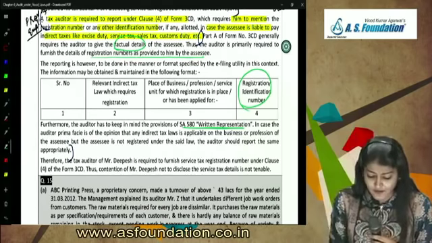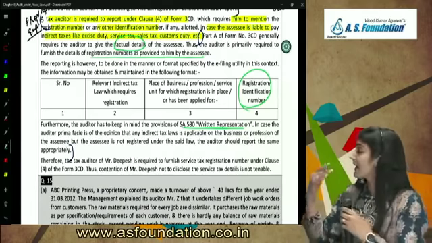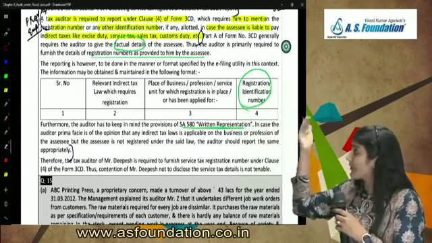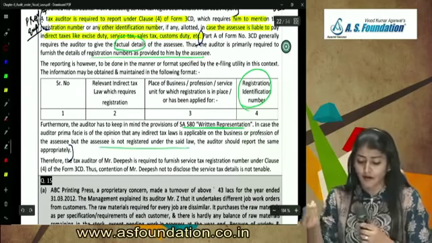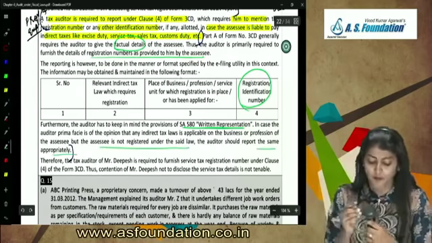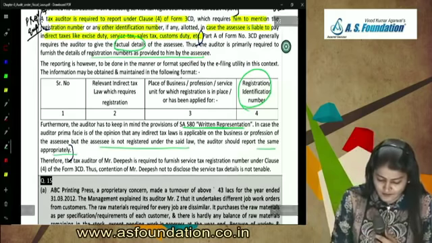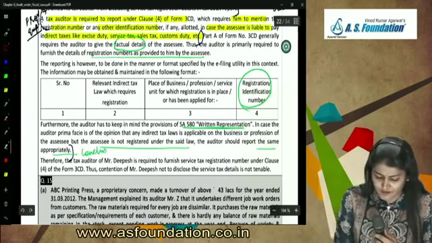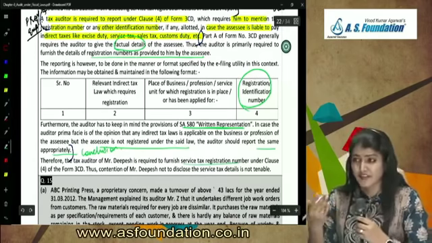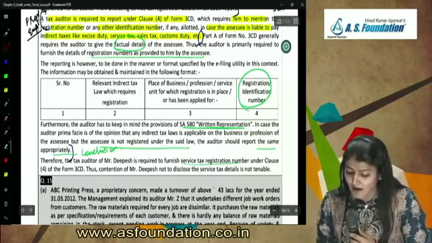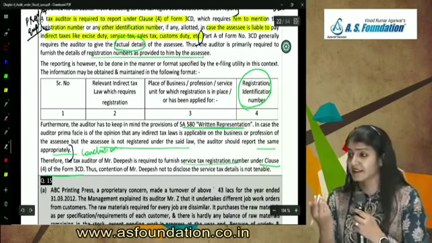In case the auditor is prima facie of the opinion that indirect tax law is applicable to the business or profession, but the assessee is not registered under the said law, the auditor should report the same appropriately. And then you have the conclusion. Therefore, the tax auditor of Mr. Dipesh is required to furnish the service tax, GST, whatever registration number under clause 4 of Form 3CD.